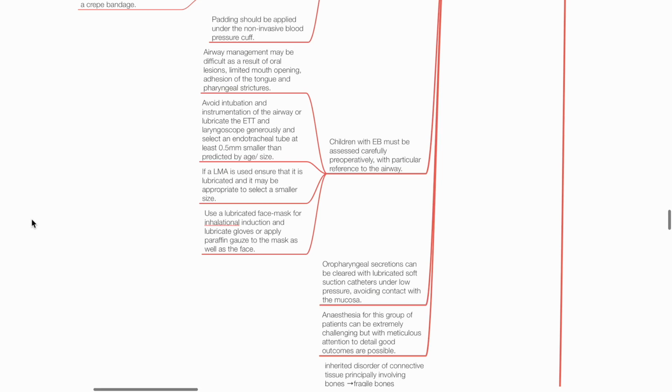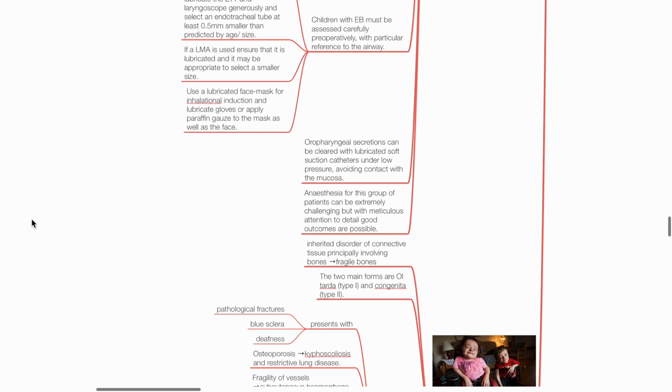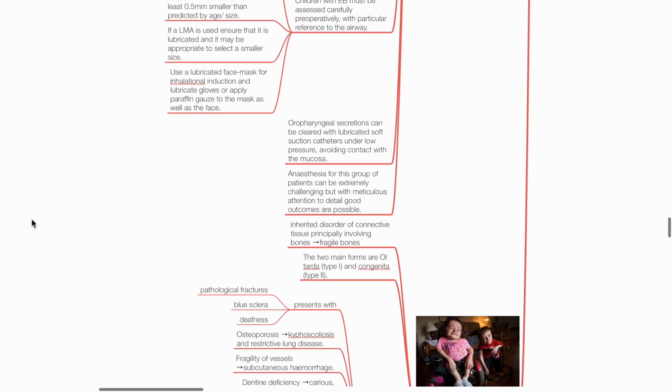If an LMA is used, ensure that it is well lubricated, and it may be appropriate to select a smaller size. Use a lubricated face mask for inhalational induction, and lubricate gloves or apply paraffin gauze to the mask as well as the face. Oropharyngeal secretions can be cleared with lubricated soft suction catheters under low pressure, avoiding contact with the mucosa.